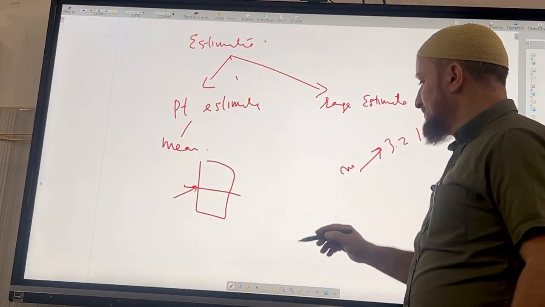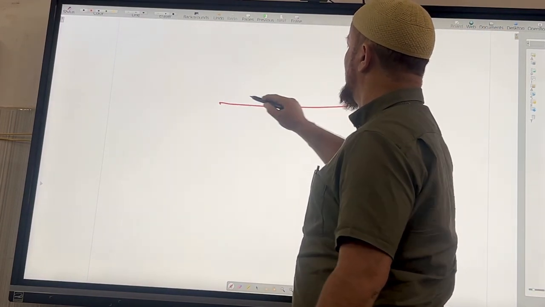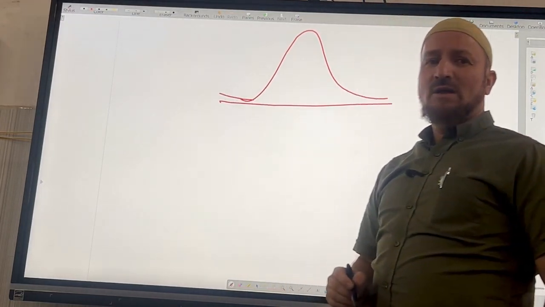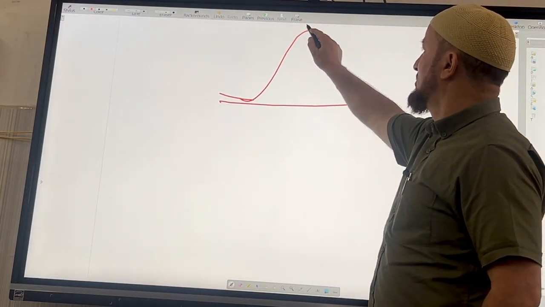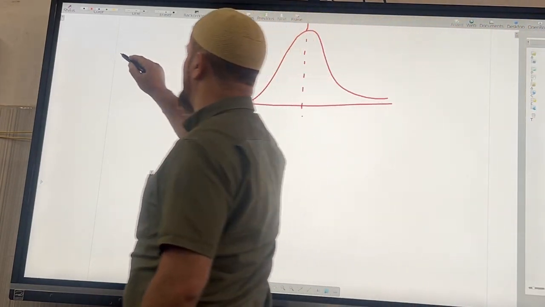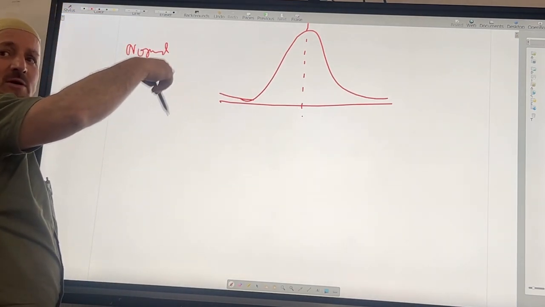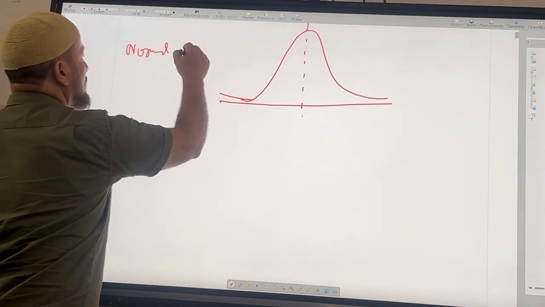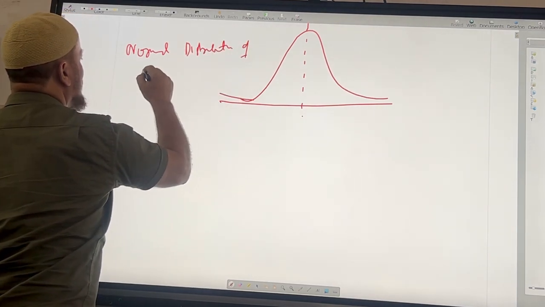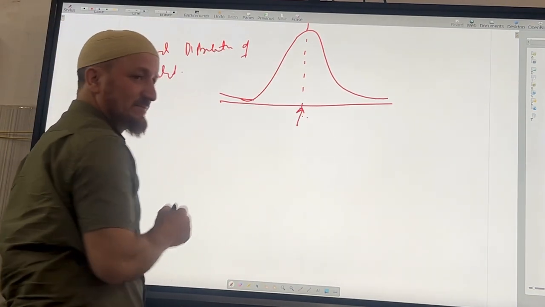If I draw the normal distribution of my population, the Gaussian, the bell-shaped curve, we know the mean of the population is exactly here.